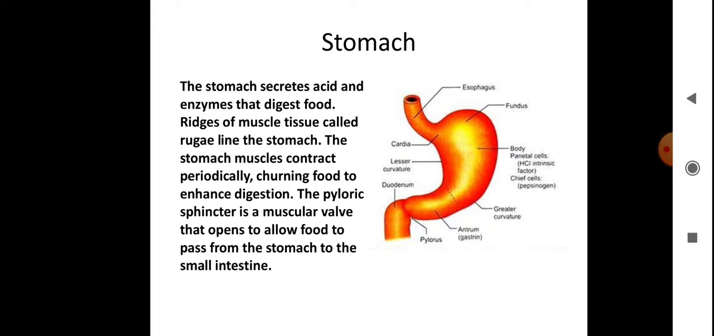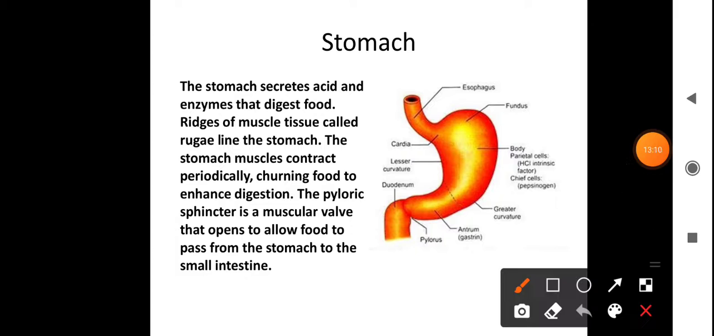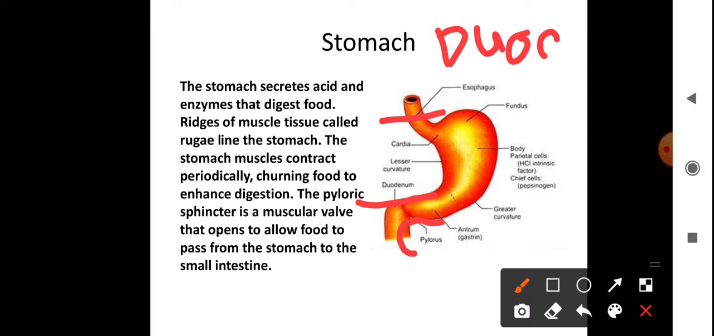So this is the esophagus entrance. The stomach is connected on one side with the esophagus and on the other side it has a U-shaped part, which is called the duodenum. D-U-O-D-E-N-U-M. So the U-shaped part connected from the stomach to the small intestine is known as the duodenum. Here most of the digestion process completes.